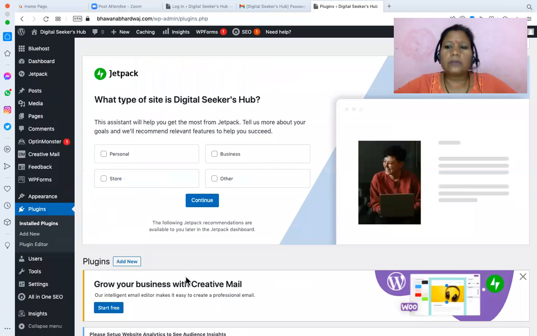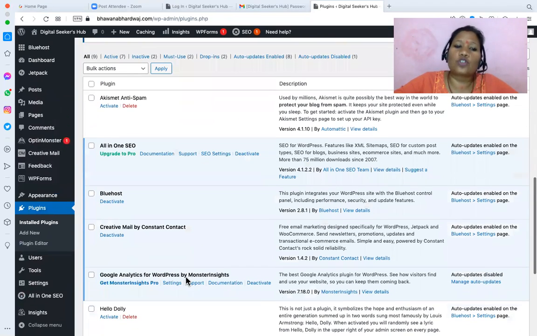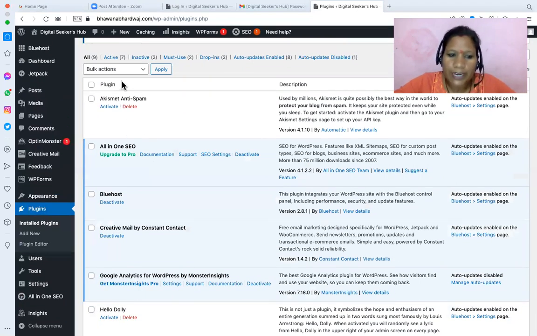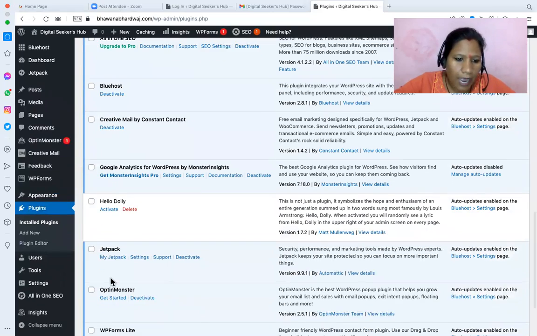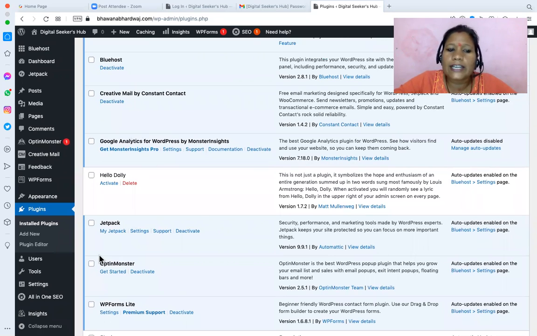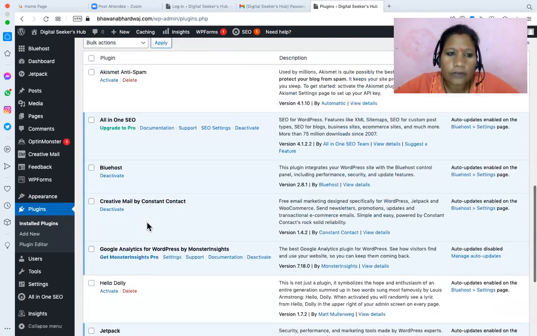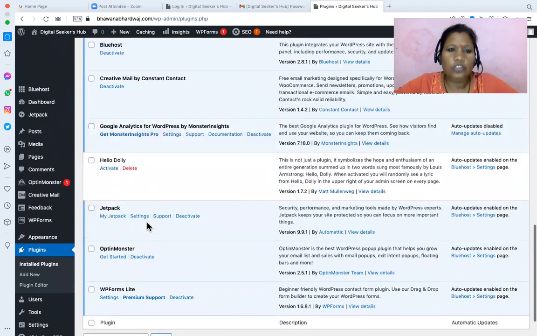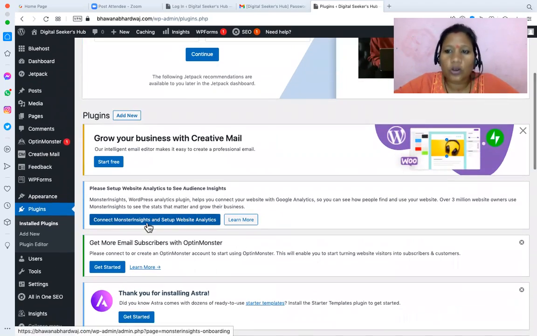It might be possible that many of you have selected a theme in which WooCommerce is already installed. Okay. Right. So you can go and see whether it's activated or not. If it is not activated, activate it; if it is not updated, update it. Or if you want to start from scratch, you can just deactivate and delete it and install it again. So right now we don't have the WooCommerce plugin installed, so we have to install WooCommerce.